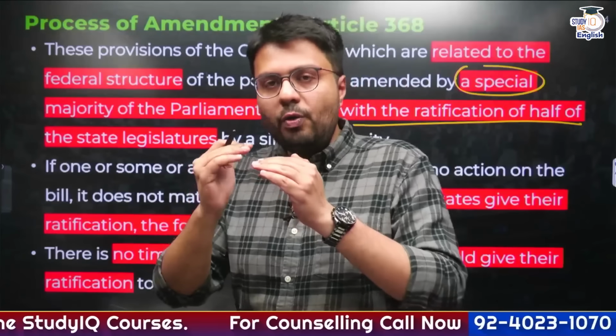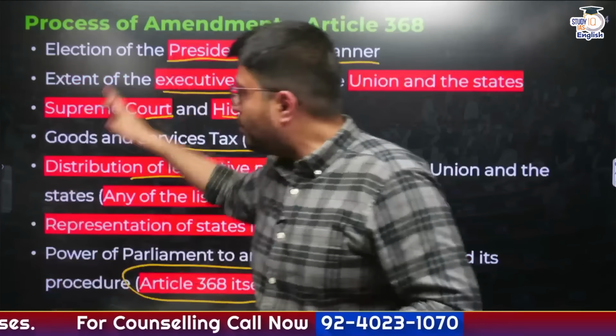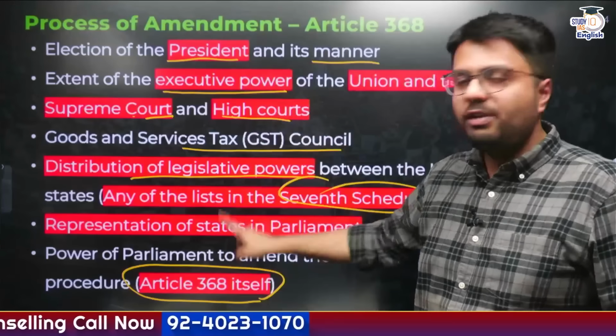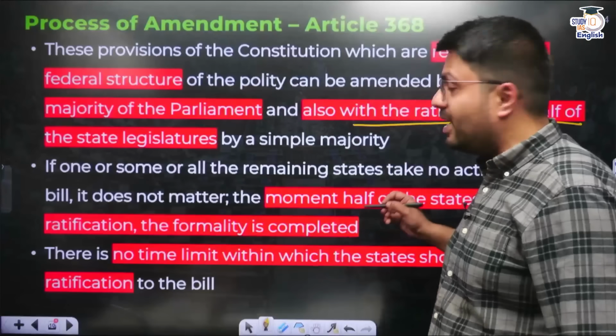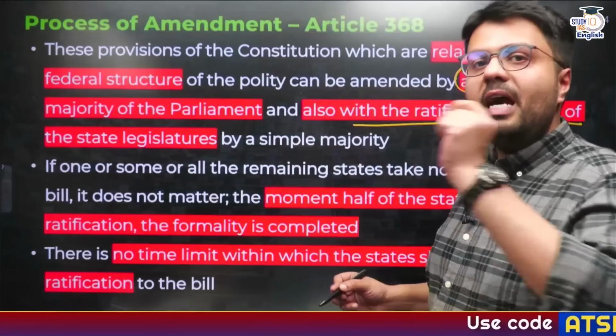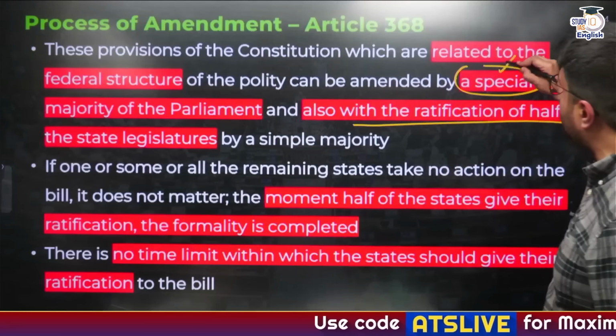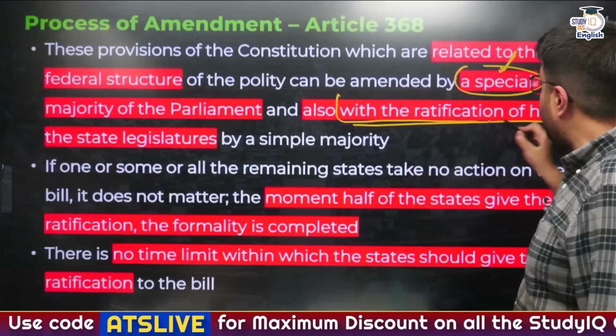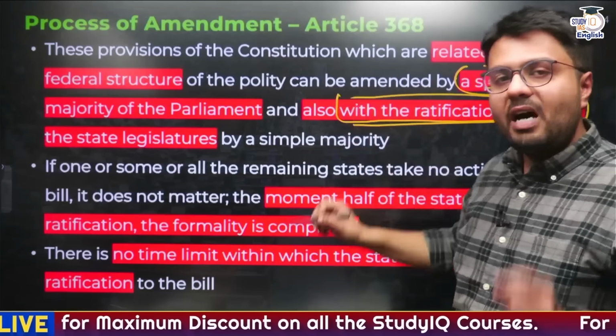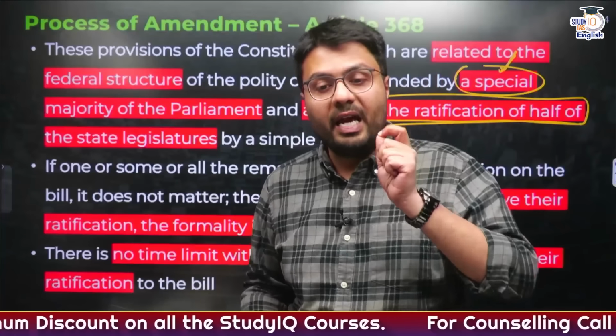Right? So to amend all of these provisions of the Indian Constitution, which I specifically have mentioned in this slide, you need to follow a specific provision. That is, this bill, when introduced in either house of the parliament, needs to be passed by a special majority of the parliament, and it also needs to be sent for ratification by at least half of the state legislatures in India.